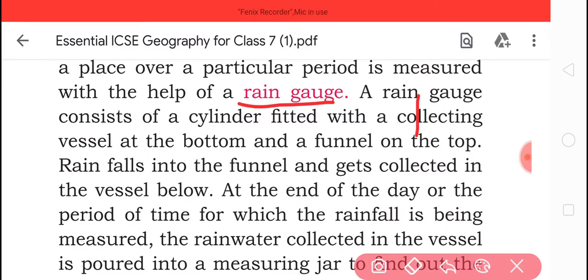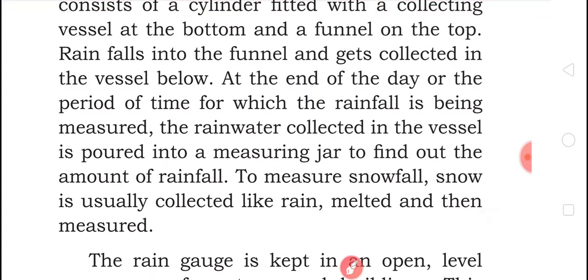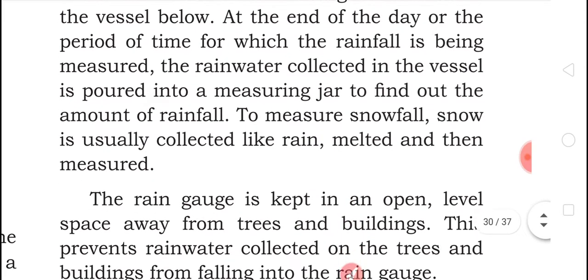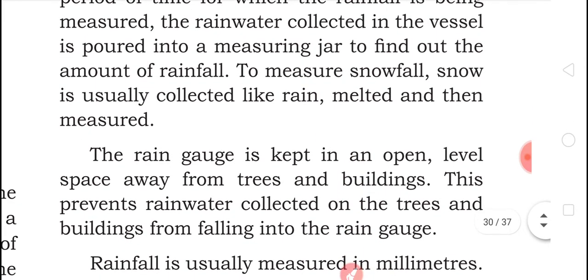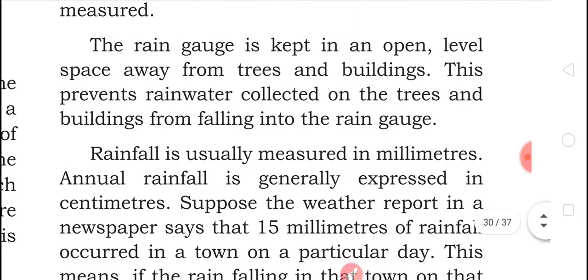At the end of the day or the period of time over which the rainfall is being measured, the rainwater collected in the vessel is poured into a measuring jar to find out the amount of rainfall. Snow is collected like rain, melted, and then measured. The rain gauge is kept in an open space.